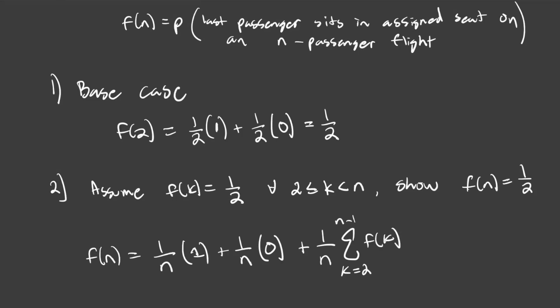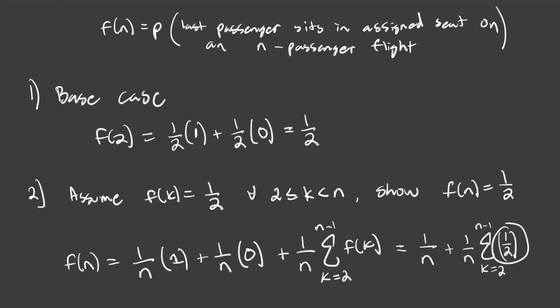Now would you look at how easy that is, right? k is going from 2 to n minus 1. What do we know? Well, we know that f of k is equal to 1/2 for all k between 2 and n minus 1, right? Because this is not inclusive. So now since this term is 0 and f of k is equal to 1/2, well, we're assuming that in our inductive step, then we can rewrite it like this, obviously. So now we're summing up a constant from 2 to n minus 1, so n minus 2 total times.